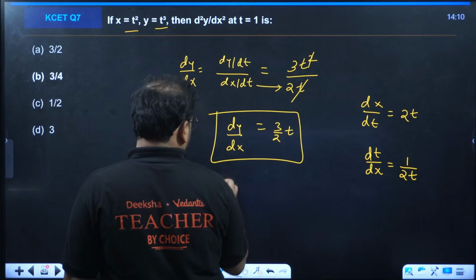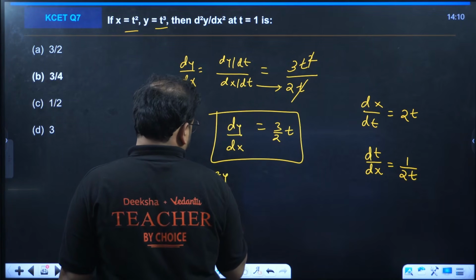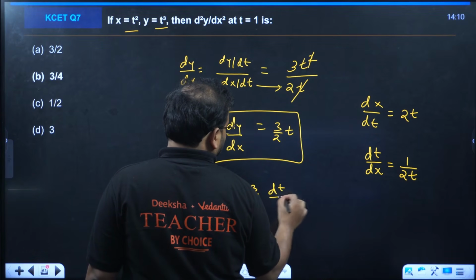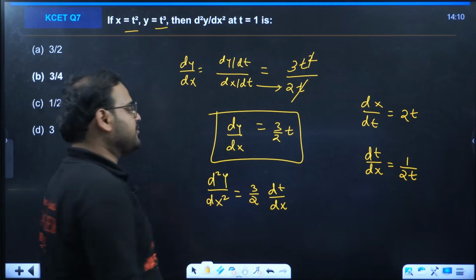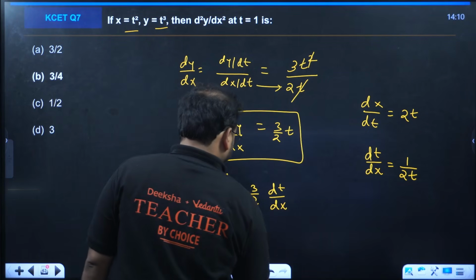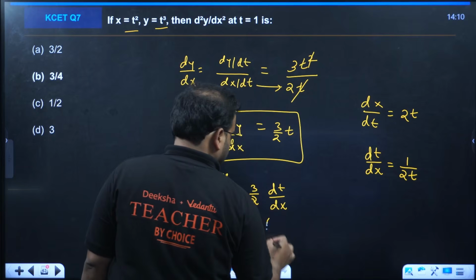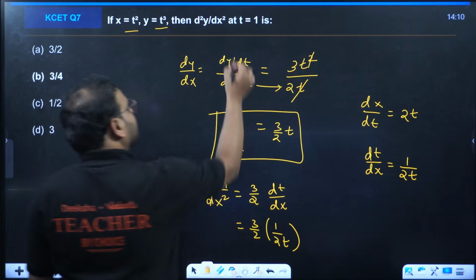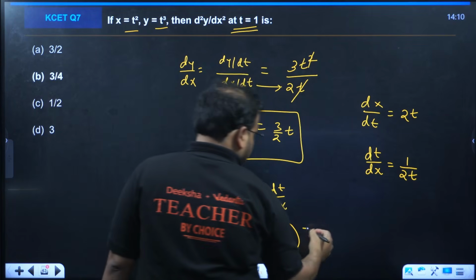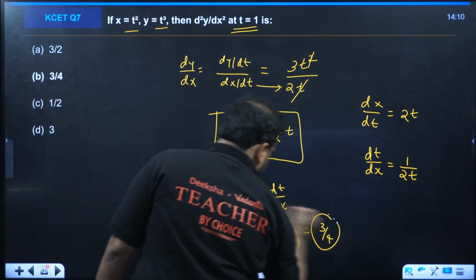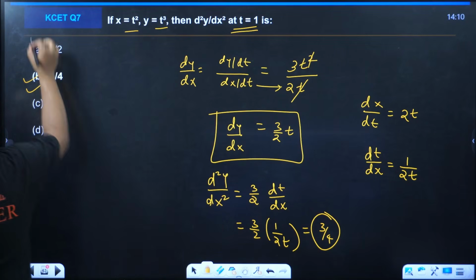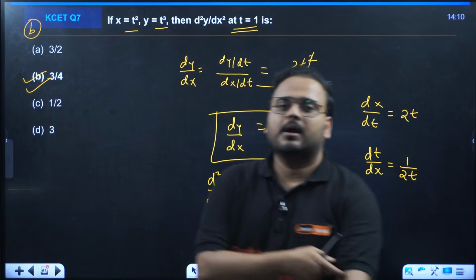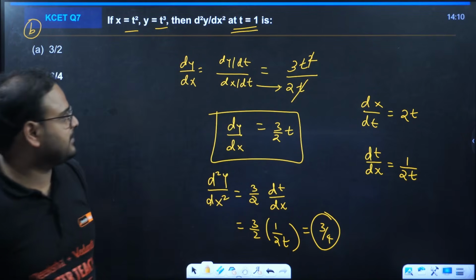Now differentiate this again. Second derivative you find now. D square y by dx square will become 3 by 2 times dt by dx. Differentiate t, you'll get dt by dx. 3 by 2 as it is. This value is 1 by 2t. They have asked you to find the value at t equals to 1. So answer becomes 3 by 4. Lovely question, but very simple. Parametric form and chain rule is the concept being utilized over here.